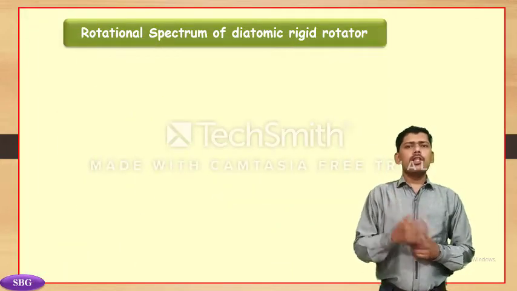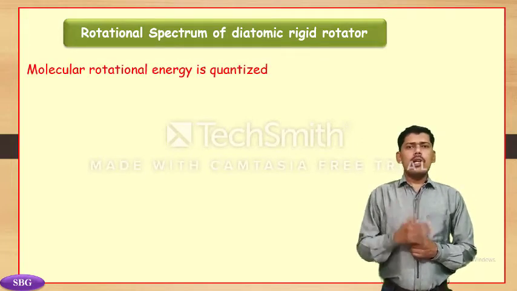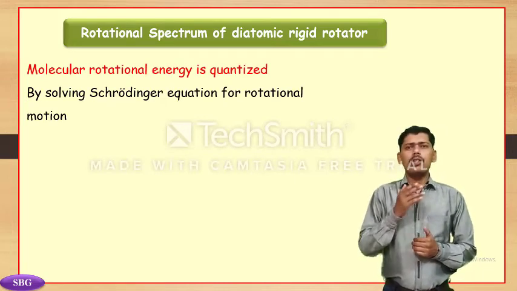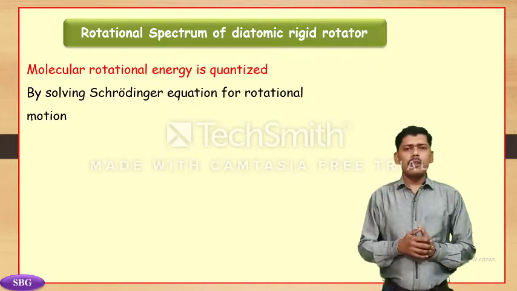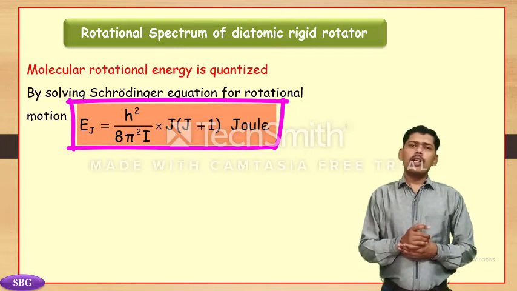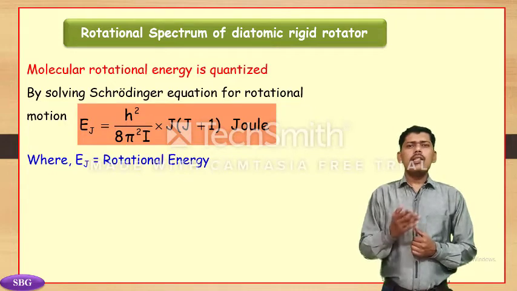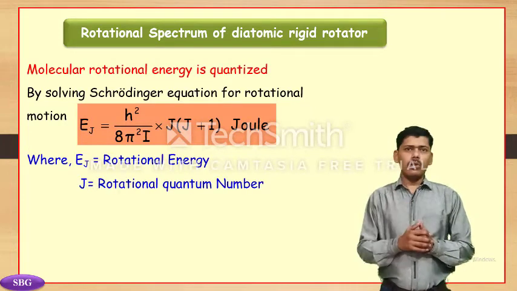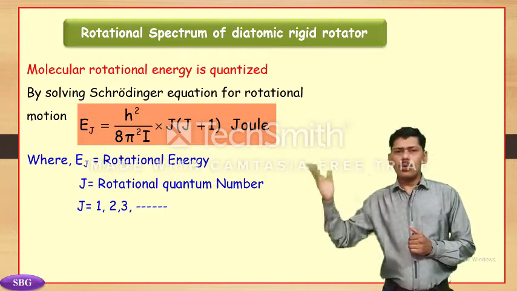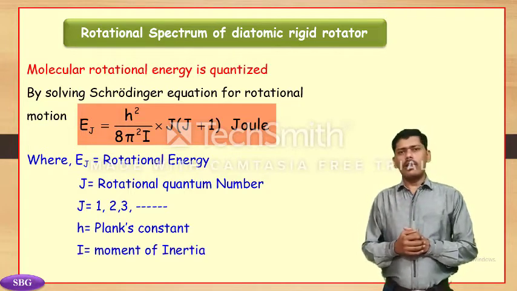Now we study the rotational spectrum of a diatomic rigid rotator. The rotational energy Ej of a diatomic rigid rotator is obtained by solving the Schrodinger wave equation and is given by Ej is equal to h square upon 8 pi square I into J in bracket (J plus 1) in joule, where Ej is the rotational energy in joule, J is the rotational quantum number, where J is equal to 1, 2, 3 and so on, h is Planck's constant, and I is the moment of inertia.